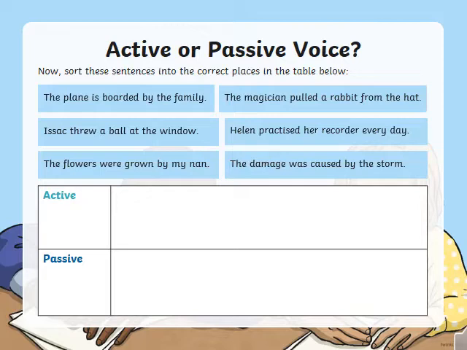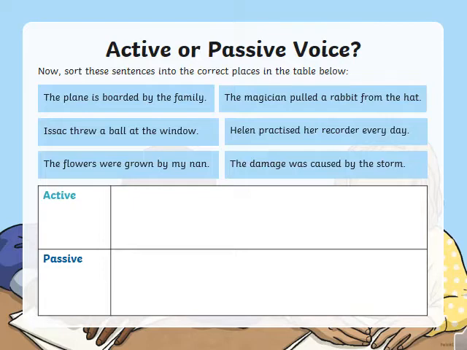The magician pulled a rabbit from the hat. Isiak threw a ball at the window. Helen practiced her recorder every day. The flowers were grown by my nan. The damage was caused by the storm. Now I'll just give you 5 minutes time. Sort out these sentences into their correct column, active or passive.